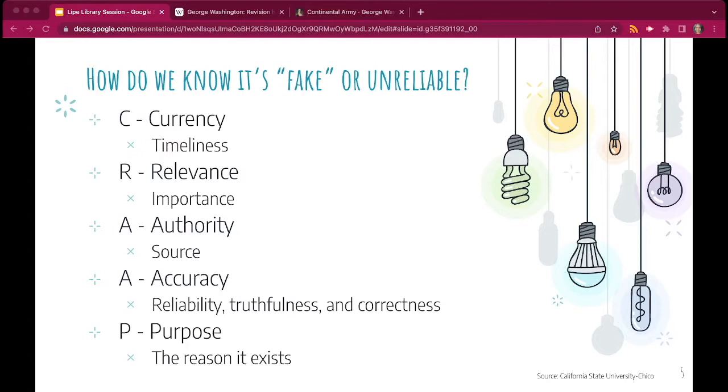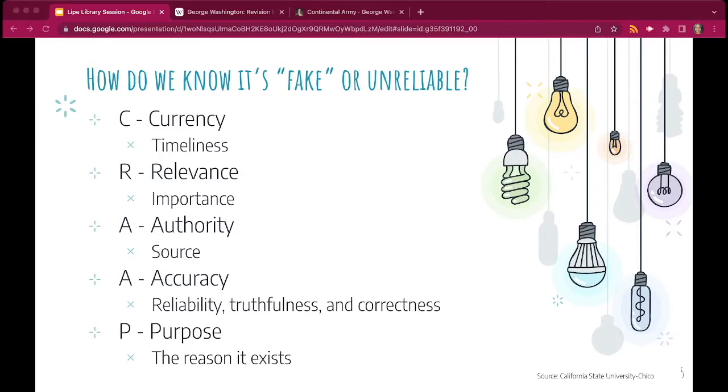The third is authority. You'll be looking at the author or publisher. You'll ask yourself, what are the author's credentials? Are they qualified to write on this topic? Is there contact information for the author? What about the URL? Does the site end in .edu, .org, .gov? Those are going to be usually the more reliable sources.